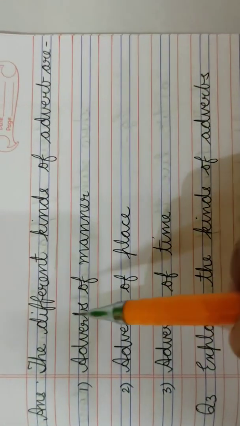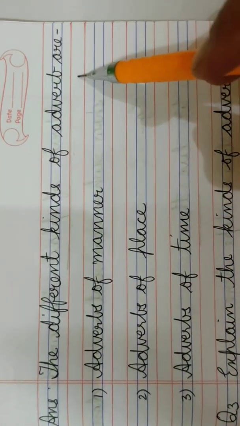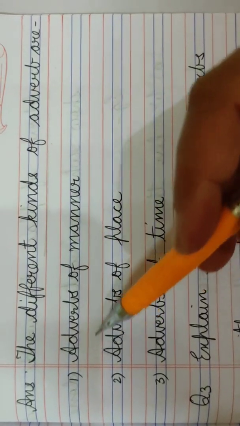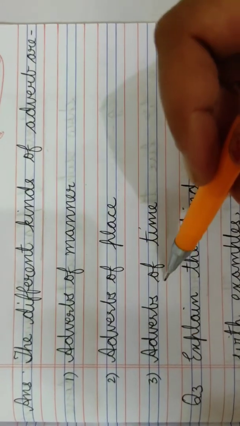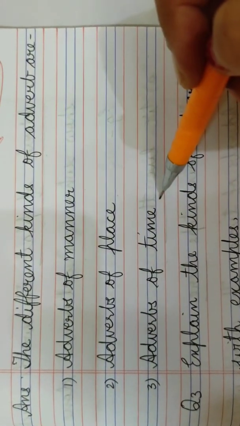Now, question number 2 is, name the different kinds of adverb. Now, the answer is, the different kinds of adverb are, number 1, adverbs of manner. Number 2, adverbs of place. And number 3, adverbs of time.